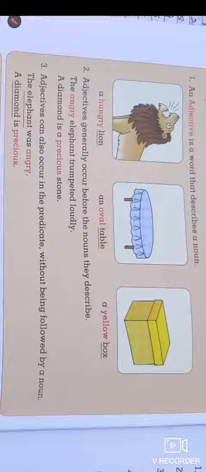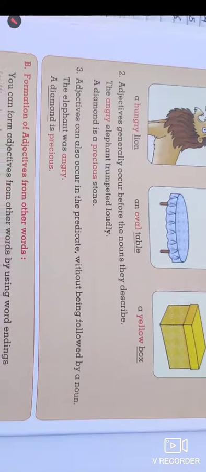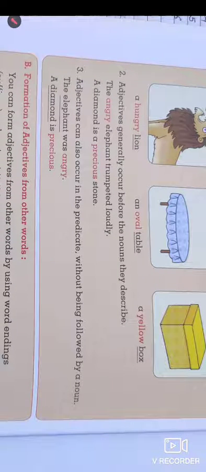Here angry and precious are adjectives, and they come before the nouns, that is, elephant and stone. In the third point, adjectives can also occur in the predicate without being followed by a noun.